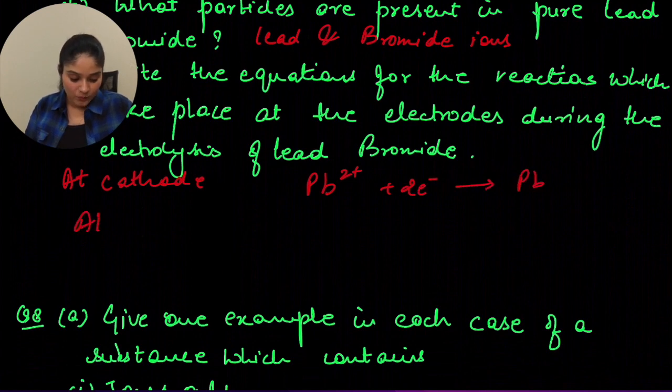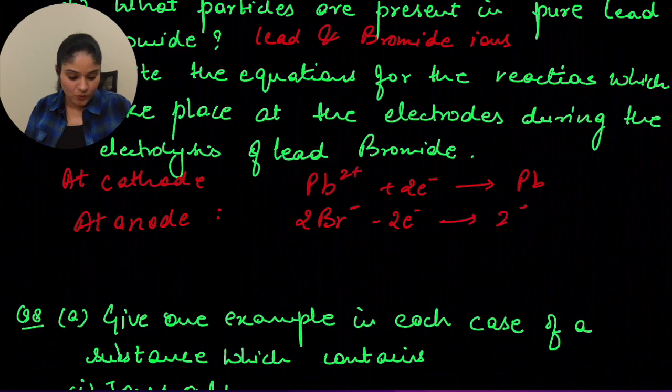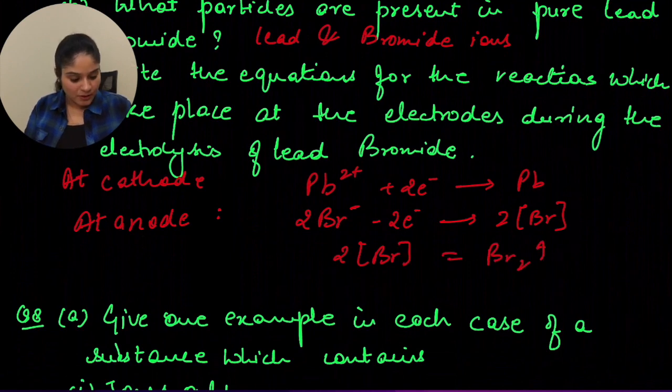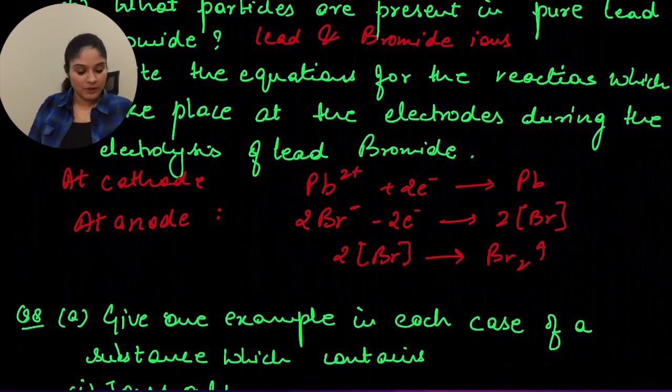At anode, what would happen? You have 2Br-, which will lose 2 electrons and give you 2 nascent bromines. And 2 nascent bromines will combine to give you bromine gas. So this won't be an equal sign. This will be an arrow. Okay. So this gives you bromine gas, Br2.